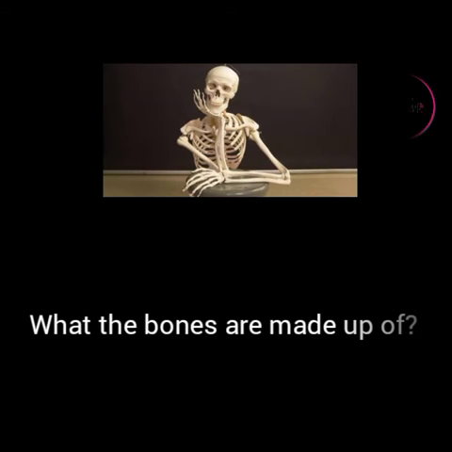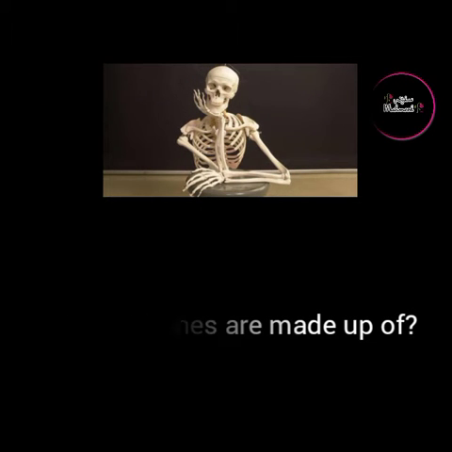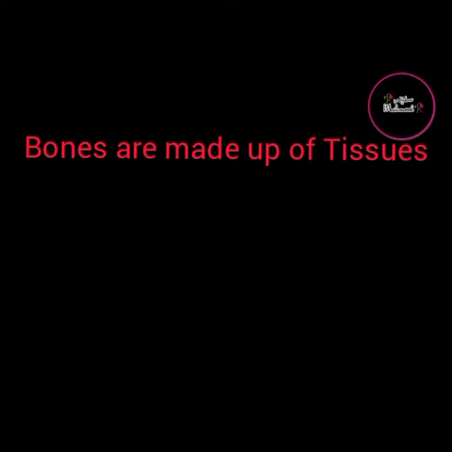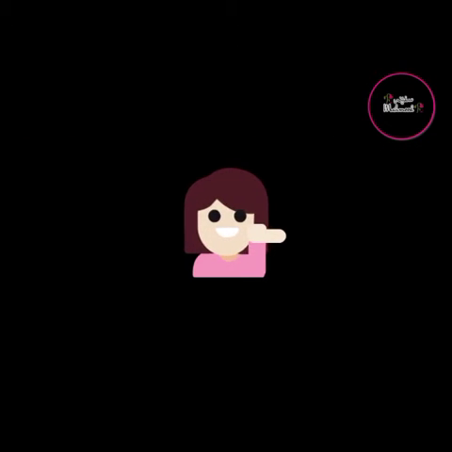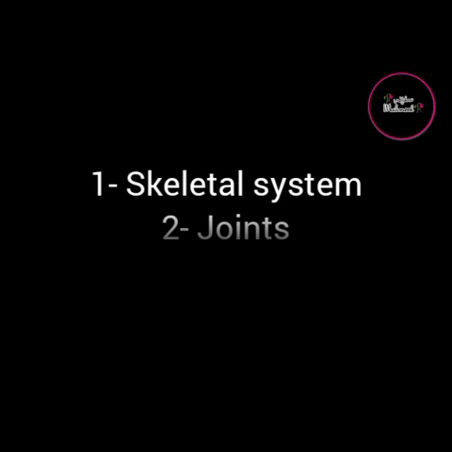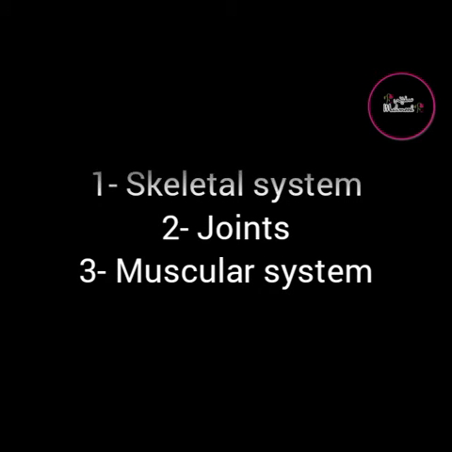So, what are the bones made up of? Bones are made up of tissues. Along with these tissues, bones also have proteins, minerals, calcium and vitamins. So now we will discuss it in detail: skeletal system, joints and muscular system.